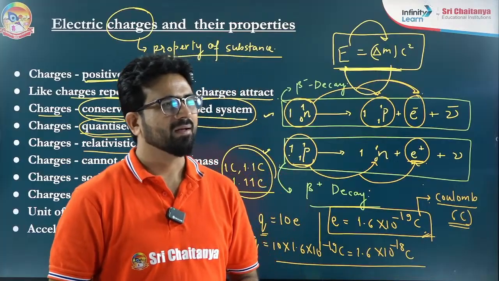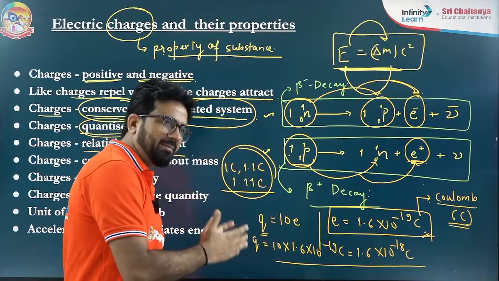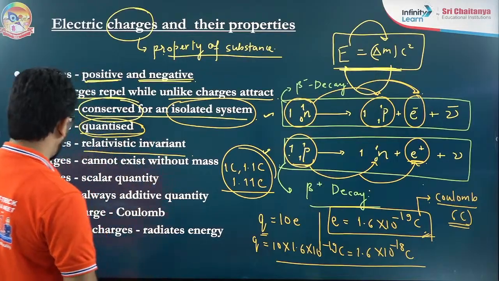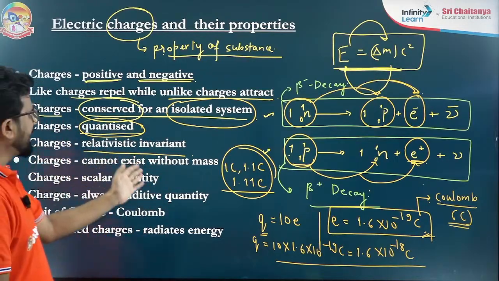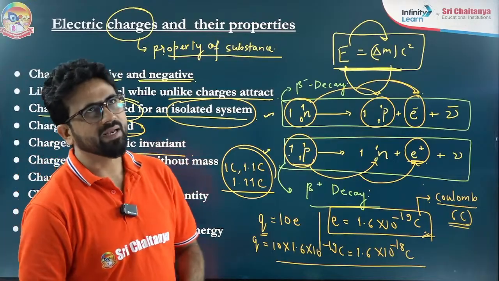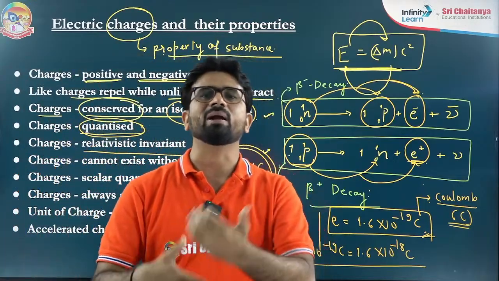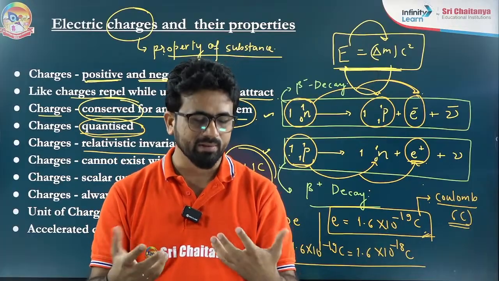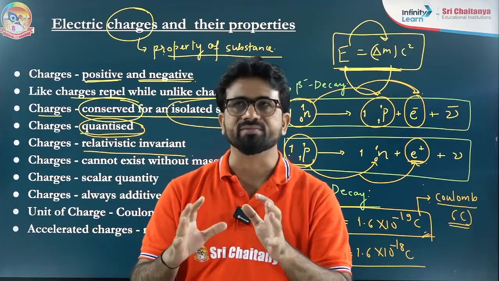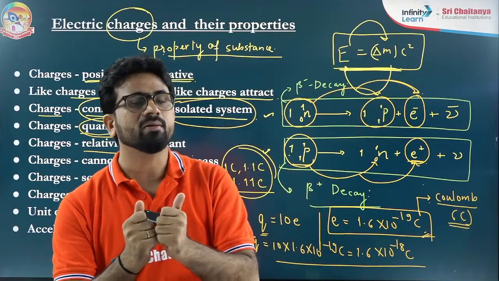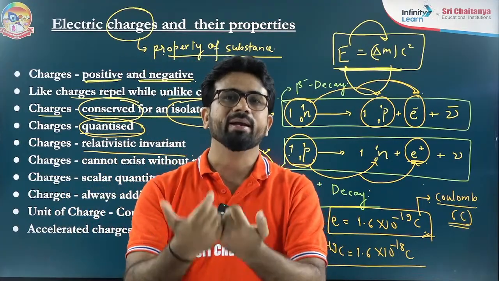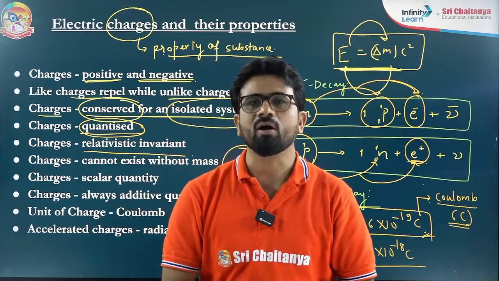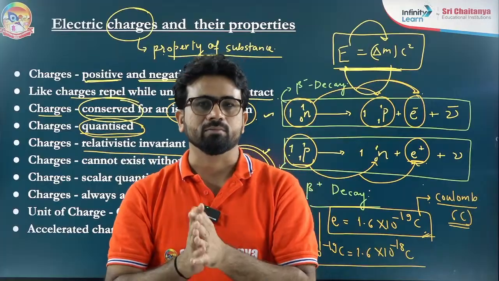Okay, now I'm returning back. Any doubt you can put it, I will explain it. The charge cannot exist without mass. Just like I told you, whenever charge is there, it is an integer multiple of the charge of the electron, that means e. Now understand. Any body getting charged can have either a deficiency of electrons or an excess of electrons.